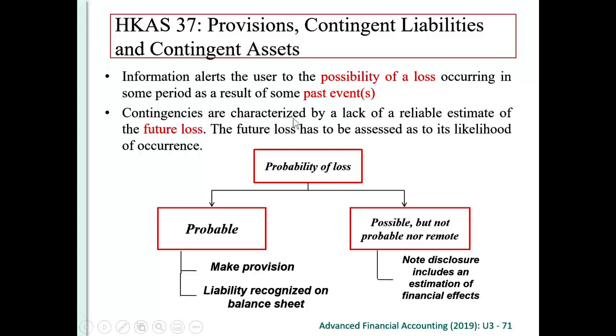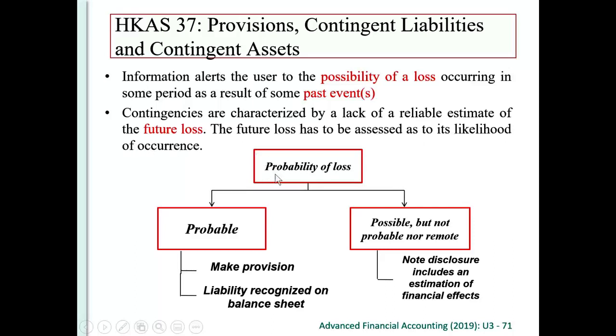Contingencies arise because of the lack of reliable estimates of the future losses. So we don't have a reliable estimate of the future loss, and this is the reason why we call it a contingency. But this future loss has to be assessed as to its likelihood of occurrence.